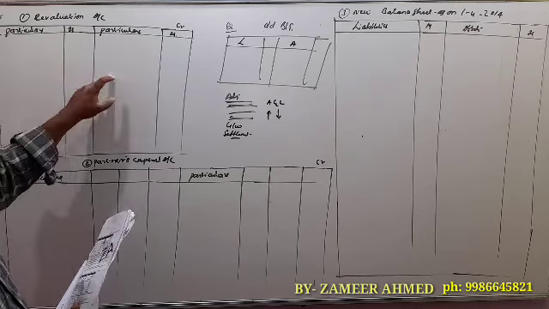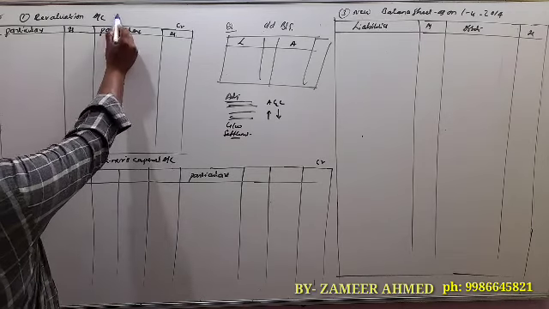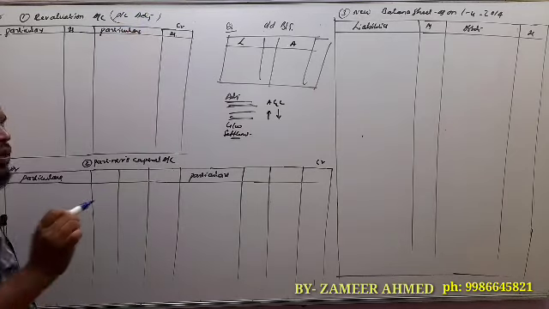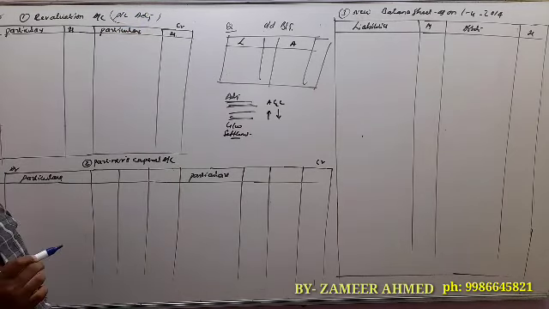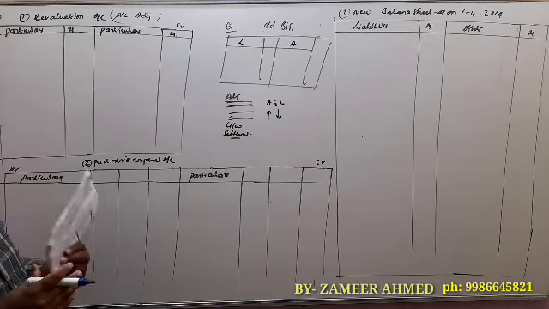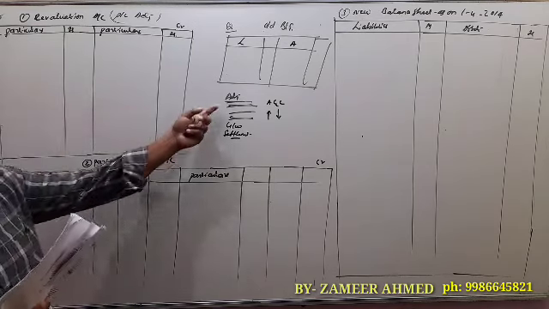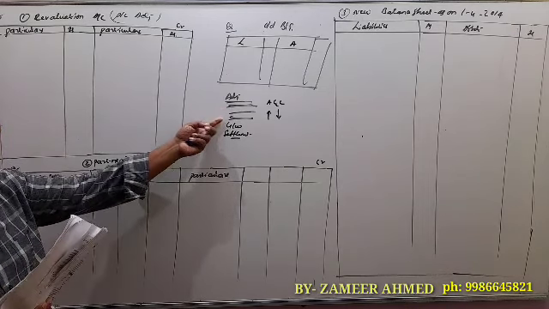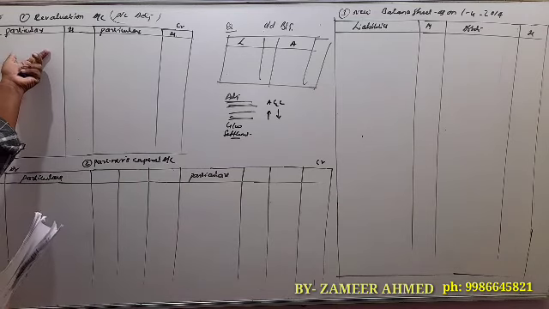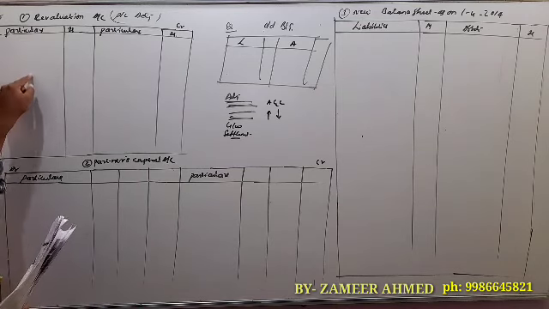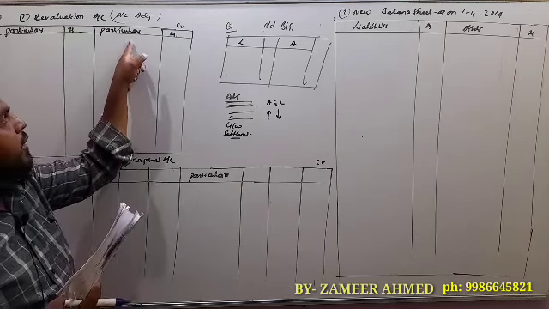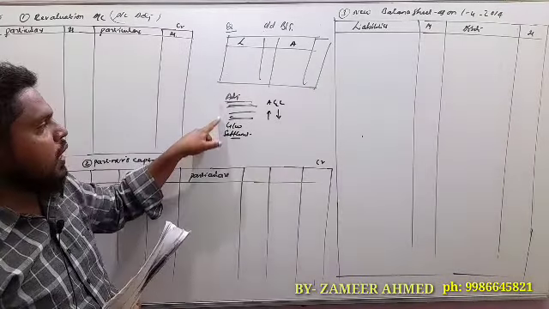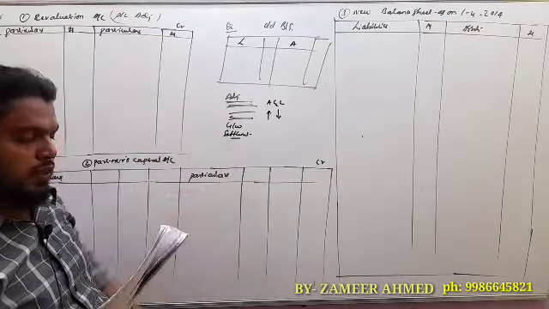The revaluation account is also called the profit and loss adjustment account. In this account, we are going to record all the adjustments related to the assets and the liabilities. So it is a nominal account. On the debit side we have to record all the expenses and losses, and on the credit side we have to record all the incomes and gains. So as per the question, let us see the adjustment part first.